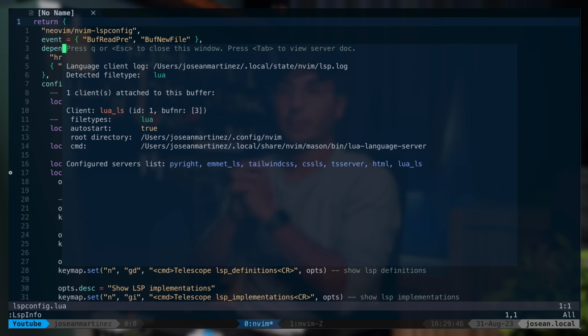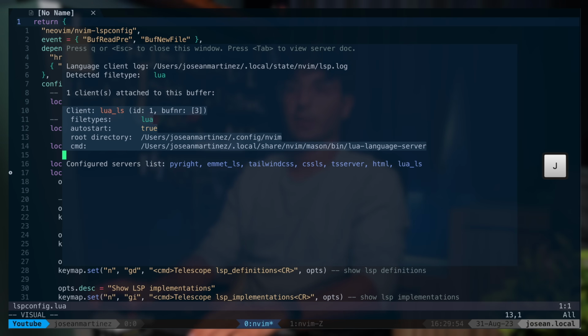This will give us some information about the language servers. You'll see here that we have one client attached to this current buffer, and that's the Lua language server because we're editing a Lua file. And then here we also have a list of all of the configured servers. I'm going to press Q to close this window.